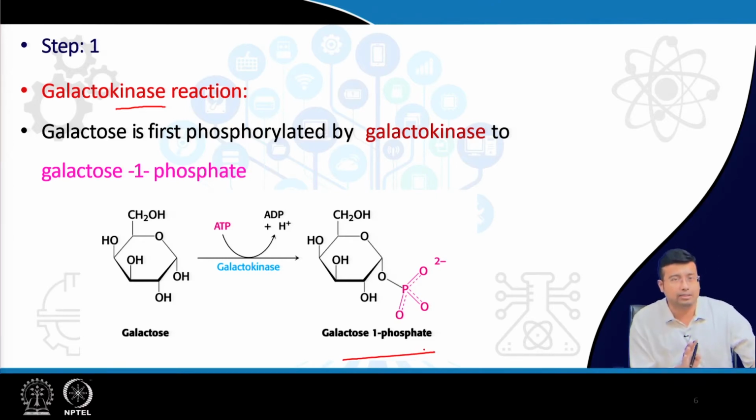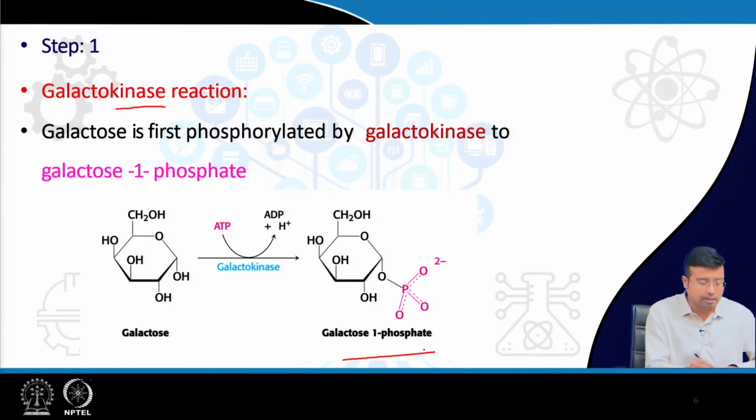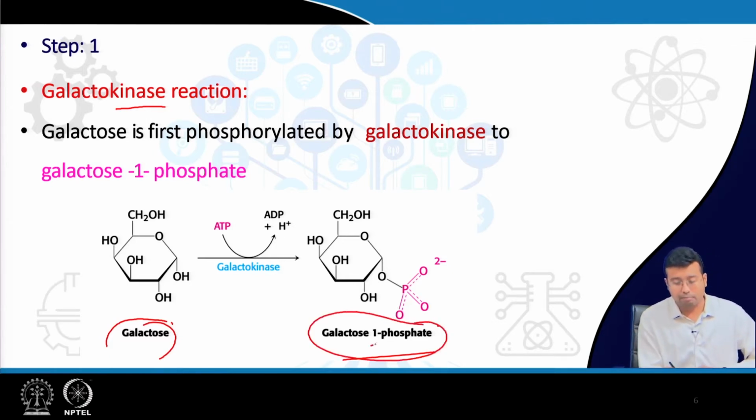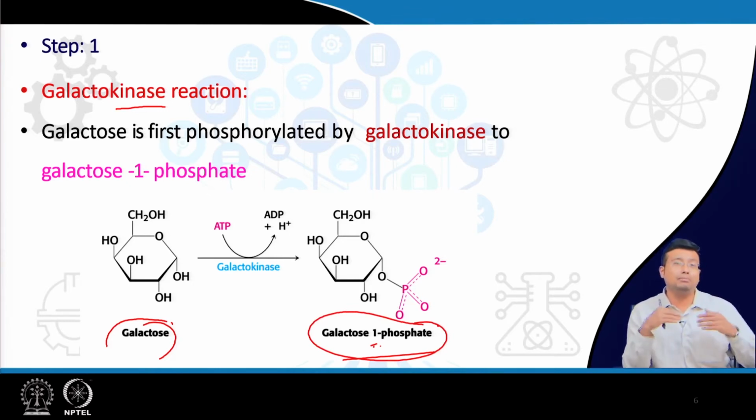This is the first reaction, and this is the cyclical form of galactose. Again I am telling you, if you are having difficulty in memorizing the structures, be sure you just memorize the metabolic pathway by the name of substrates and products. So galactose is being converted to galactose 1 phosphate, very important. Glucose by the action of hexokinase or glucokinase is being converted to glucose 6 phosphate. Galactokinase converts galactose to galactose 1 phosphate. The phosphorylation occurs in the first carbon, right.